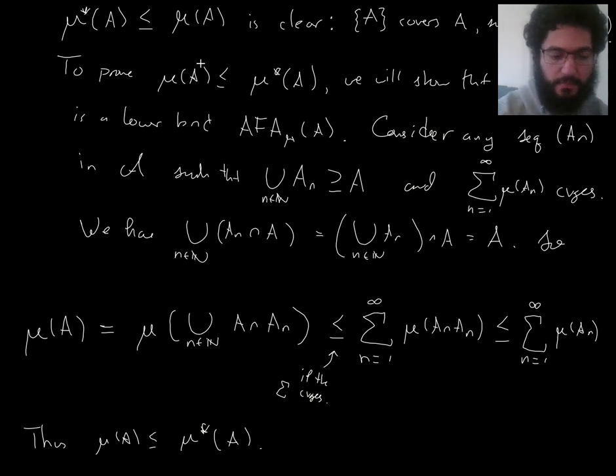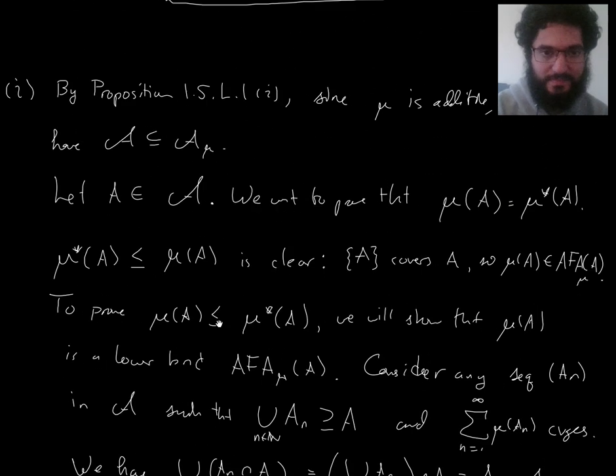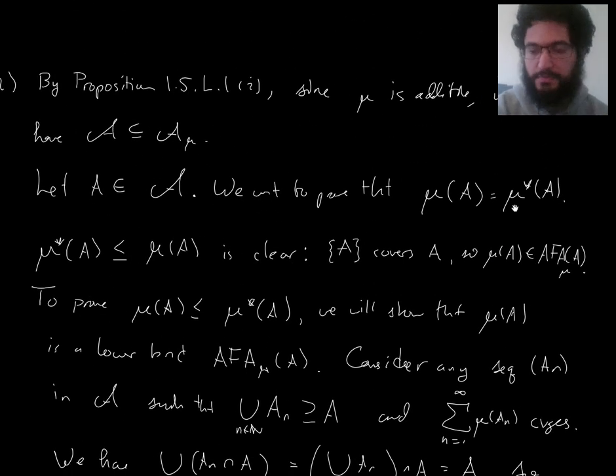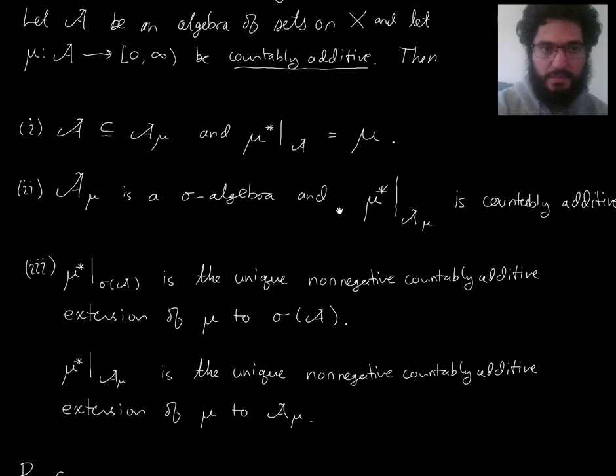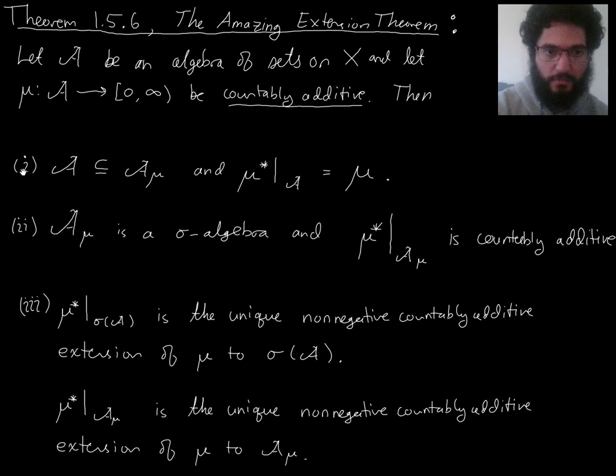Okay. So we have proven that mu of A equals mu star of A. We've proven both inequalities, and I think that's everything we needed for part 1. Yep, A mu contains the original algebra of sets, and the outer measure extends our original countably additive function. Okay, so that's part 1.